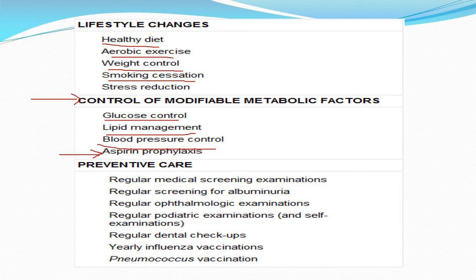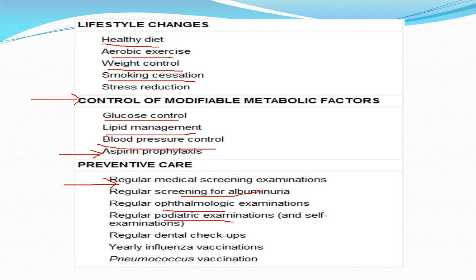And finally, the preventive care, which is screening for the complications. Patients with diabetes should have regular screening for the presence of albuminuria. You perform the albumin-creatinine ratio. They should check with an ophthalmologist every 6 months to make sure that they are not having retinopathy.